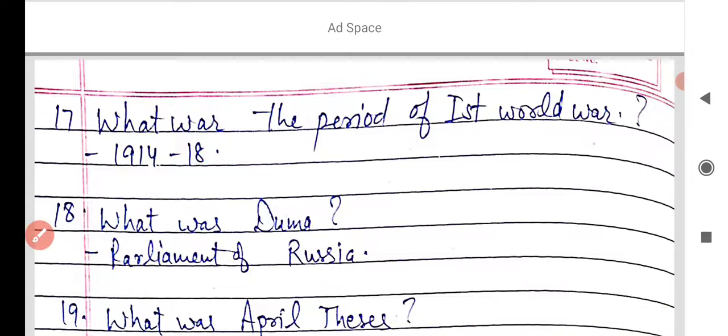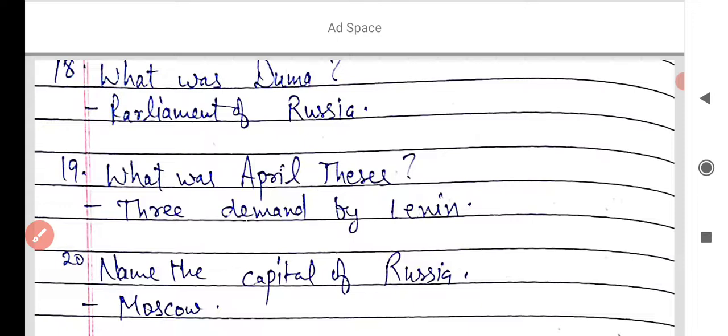And next is, what was the Duma? You learned that the Duma was the parliament of Russia that was dismissed several times by Tsar Nicholas II. And what was the April Thesis? You learned that after the February Revolution in Russia, Vladimir Lenin made three demands, and those three demands were known as the April Thesis. And next is, name the capital of Russia. You know Moscow is the capital of Russia.